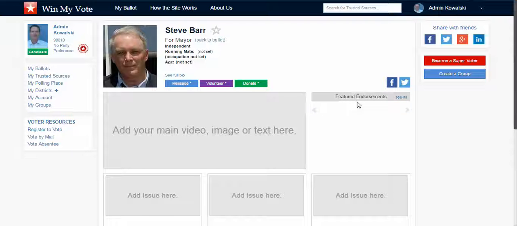The tricky part is the groups and organizations that endorse you. The way that those work is that the group needs to go up and create a group page, which is totally free, and then they endorse your candidacy, which again is really simple to do, and we have videos on how to do that and all that. And it's totally free.